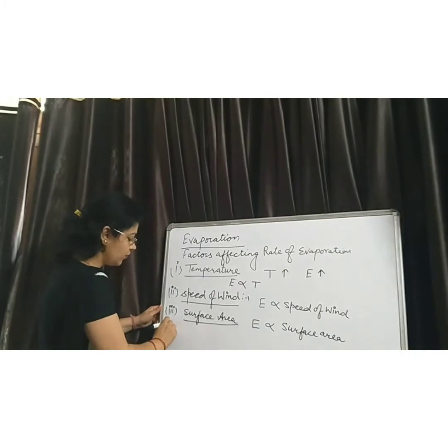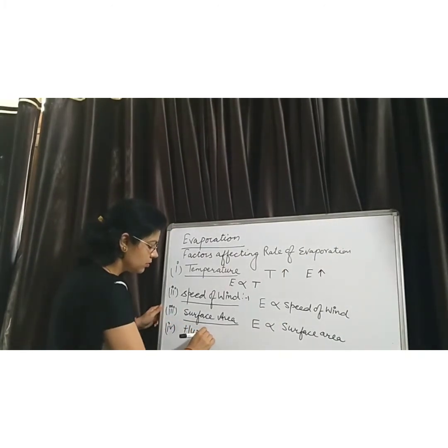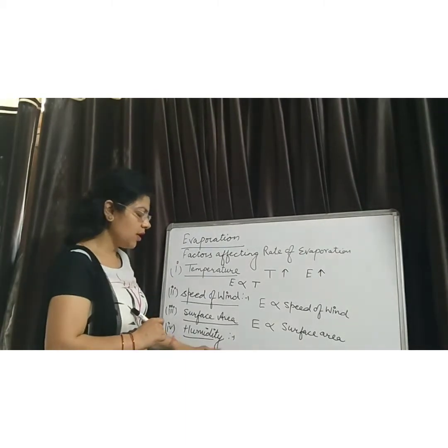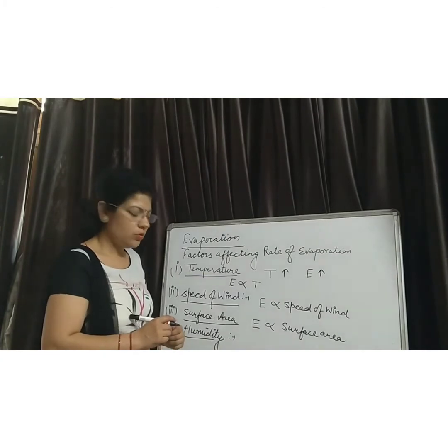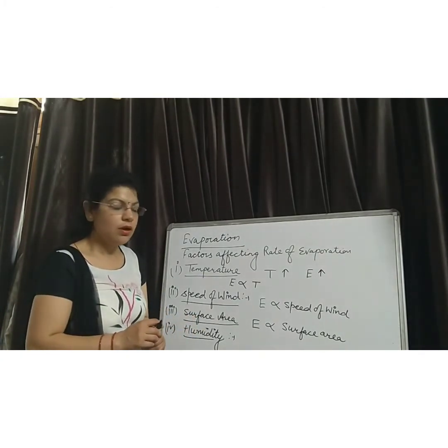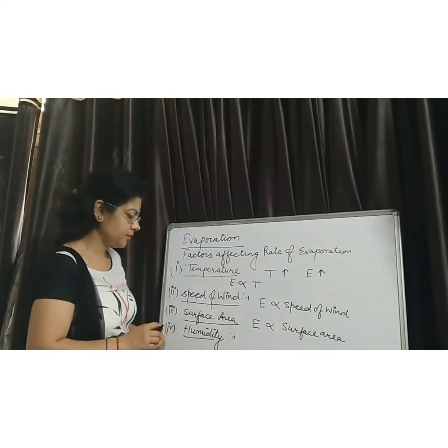Next, the fourth factor on which rate of evaporation depends is the humidity. What is humidity? Humidity is the water vapors present in the atmosphere. You know that there are some water vapors present in the atmosphere. Those water vapors are known as the humidity.